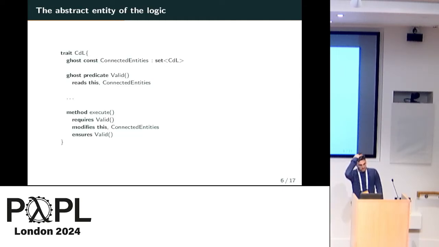In the next few slides, I'll show you some examples of what we have in mind to model the logic in Dafny. Basically, each component will be modeled as a class. All these classes extend a trait, CDL. CDL is a component of the logic. It has a set of connected entities, other objects that can be affected by the transition of the particular object. We have a predicate to define the set, and then we have a method execute that should mirror the transition relation of the particular object.